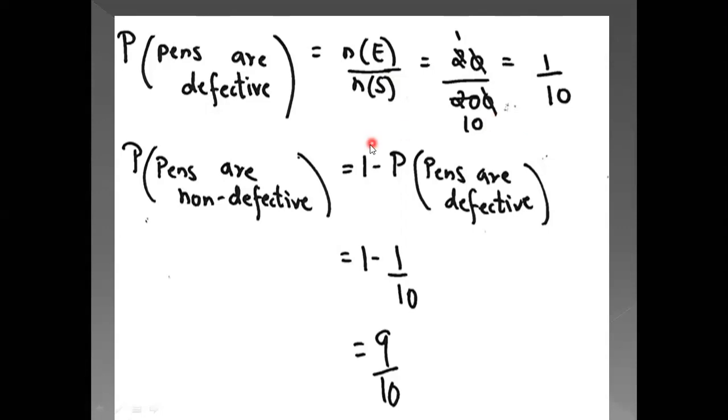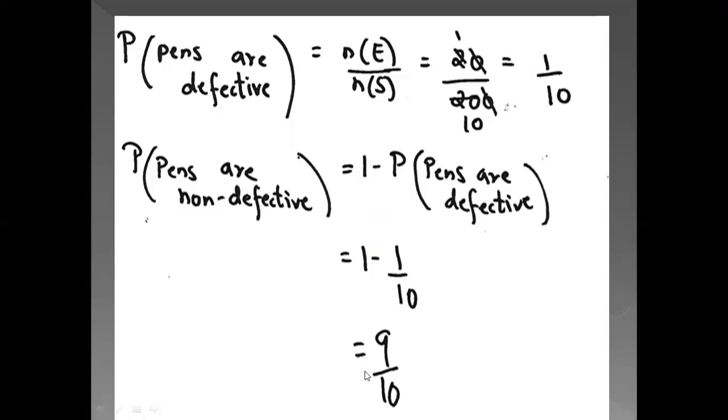Okay, children. Now if we want to find pens that are not defective, you can see that there are two possibilities. One is the pen is defective and second is the pen is not defective, means it is P not event. As I have told you, P event plus P not event is equal to 1, that is the sure probability, which is always possible. Either of the two is possible. So for pens that are not defective, I have subtracted from 1 the probability of pens that are defective. So that is how I got the answer as 9 upon 10.